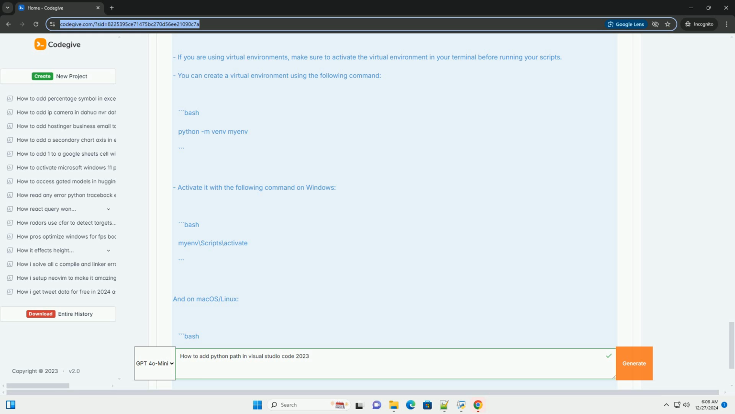before running your scripts. You can create a virtual environment using the following command. Activate it with the following command on Windows and on macOS/Linux. Now you are ready to develop Python applications with VS Code.